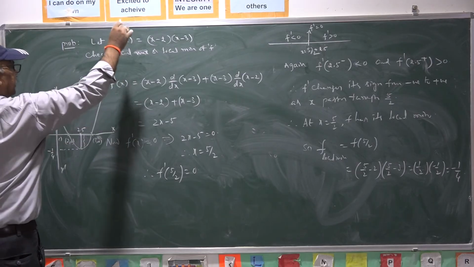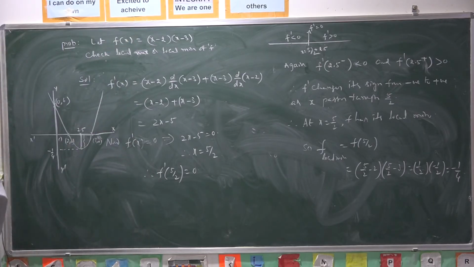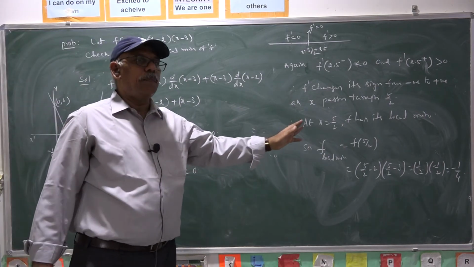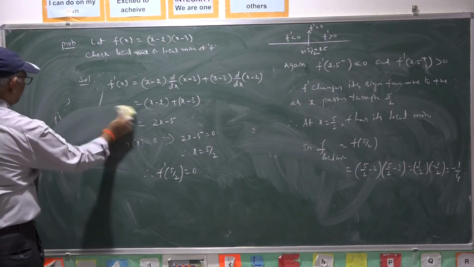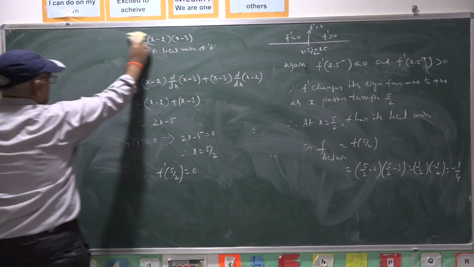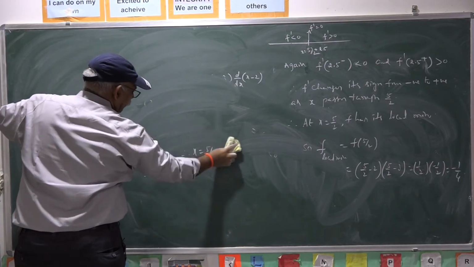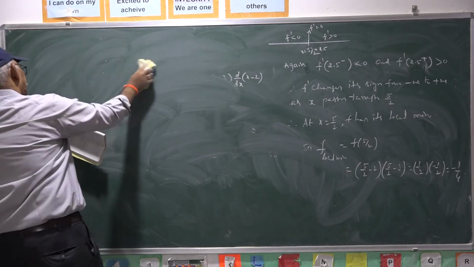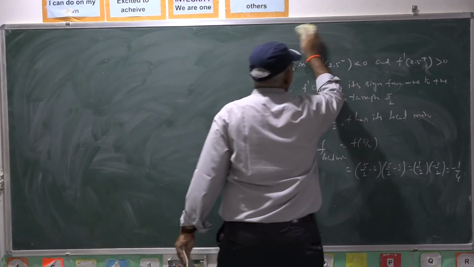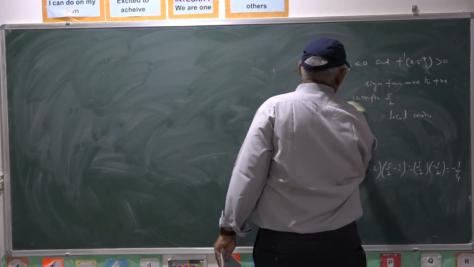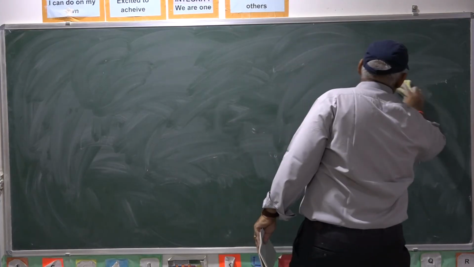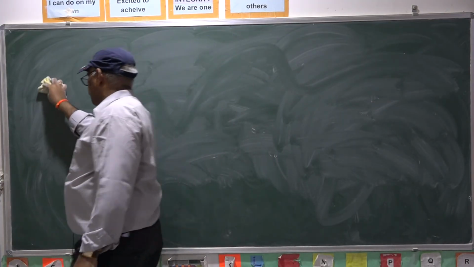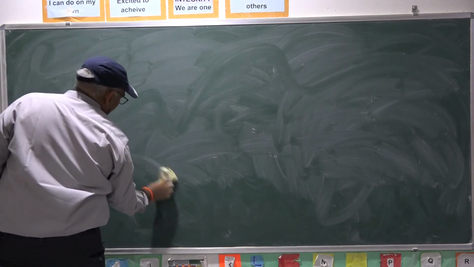The maximum value may be anything, so you cannot find the local maximum of this function. Only here you can get local minimum. So, based on the sign of the first derivative, you can observe whether the function has local minimum or local maximum.